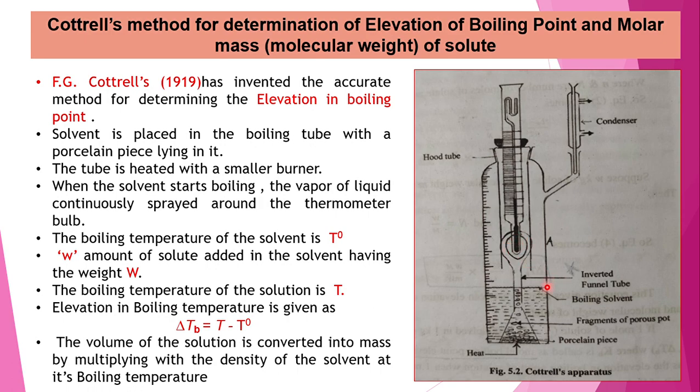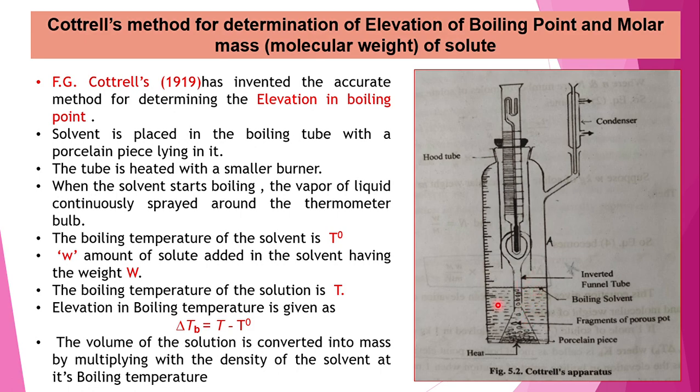Here we have taken a boiling tube. It has a side tube, and in the boiling tube we have taken the solvent whose boiling point we have to determine. This is the hood tube where we can insert any apparatus. Here we can insert the Beckmann's thermometer, a specialized thermometer for determining the high as well as the low temperature of the particular solvents.